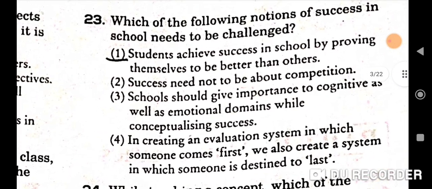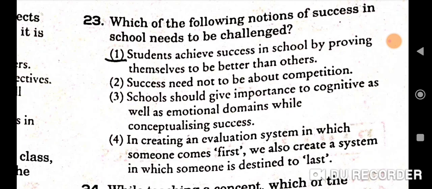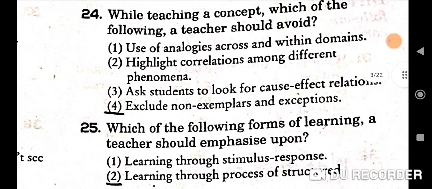23rd question. Which of the following notions of success in school needs to be challenged? So correct option is 1, that is students achieve success in school by proving themselves to be better than others. Next question is, while teaching a concept, which of the following should a teacher avoid? So correct option will be exclude non-exemplars and exceptions. Fourth one will be the correct option.